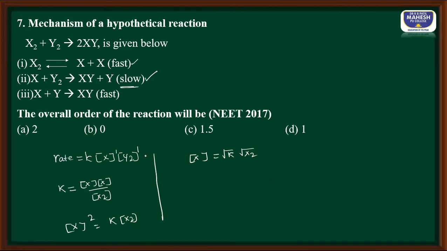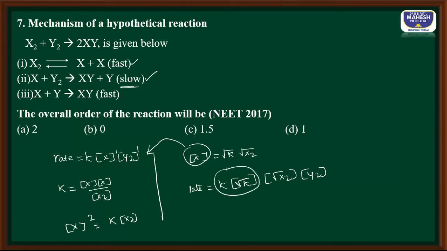Let us substitute this X in the rate equation. So when I do that, rate is equal to K into the square root of equilibrium constant K, molar concentration of X2 and molar concentration of Y2. When I multiply two constants, I get a new constant. Let me call this K dash, and I have X2 to the power half. Square root means it is nothing but half, and Y to the power 1.